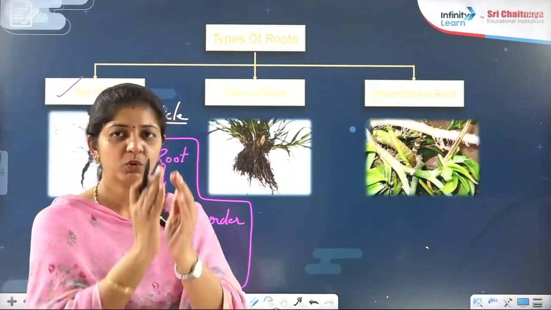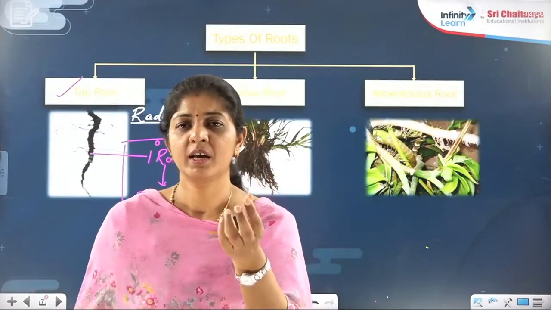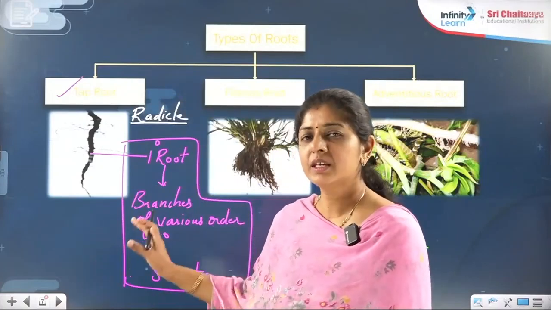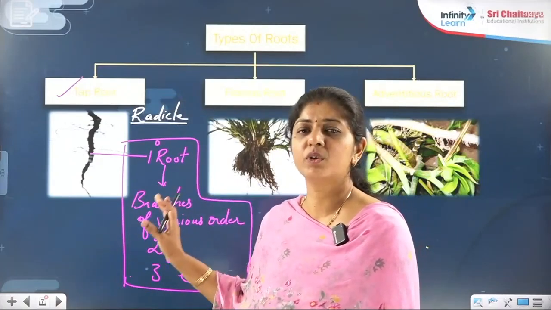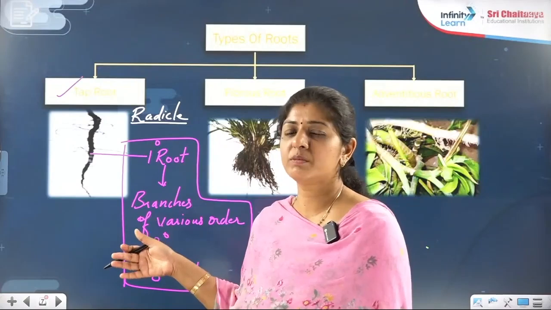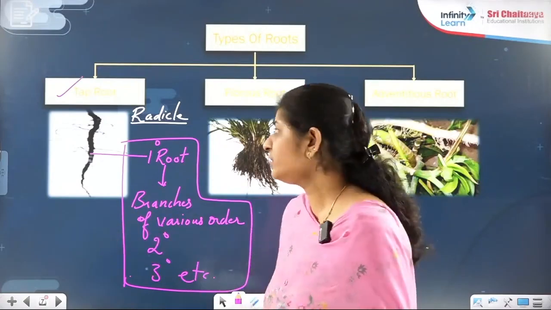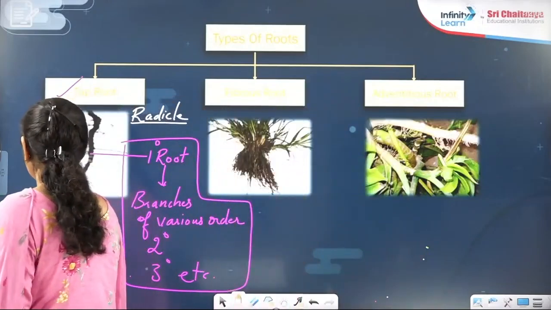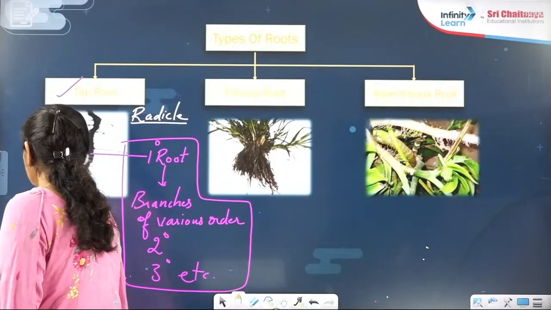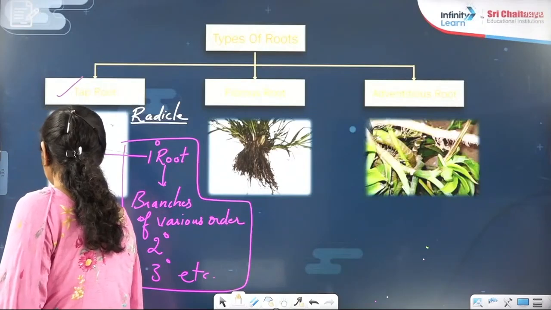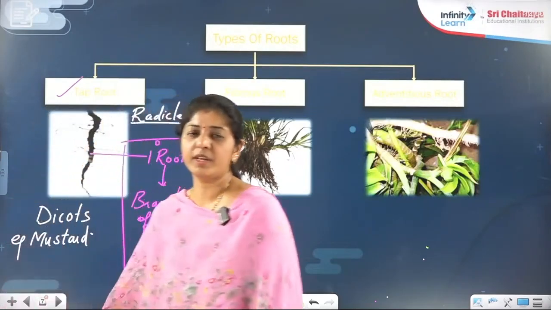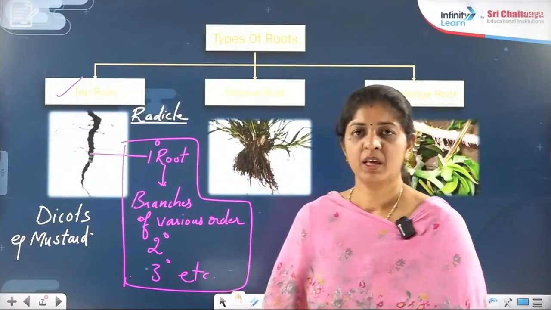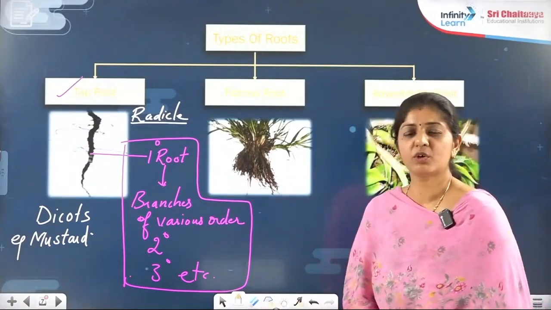You still have the primary root directly coming from the radicle part, with branching and rebranching of various degrees. Such a root you call a taproot, and that root system you call the taproot system. And generally this is more common, or you can say this is a feature of the dicots. For example, in the case of mustard, a dicot, they are showing the taproot system. Now what is the second type of root system right now on the board?